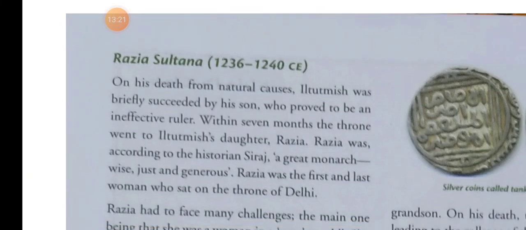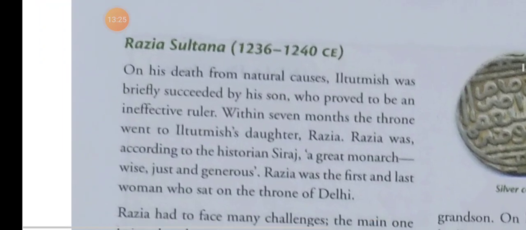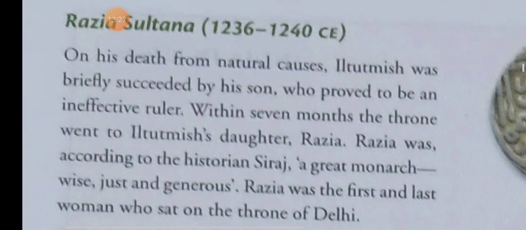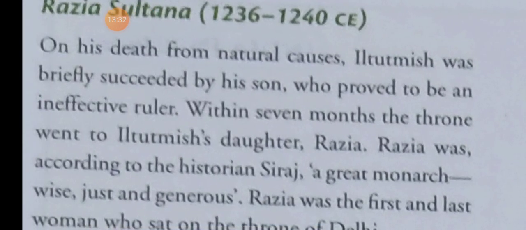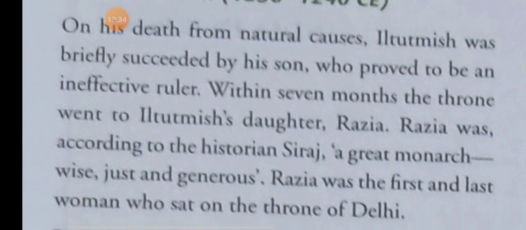Next ruler of the slave dynasty was Razia Sultana. On his death from natural causes, Iltutmish was briefly succeeded by his son, who did not prove to be an effective ruler. Within 7 months, the throne went to Iltutmish's daughter.